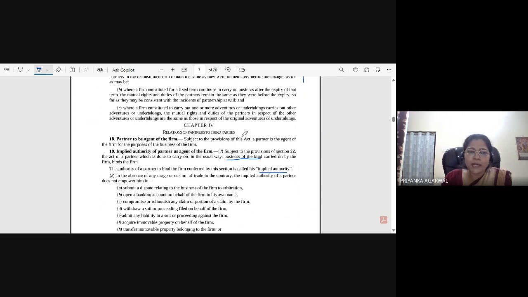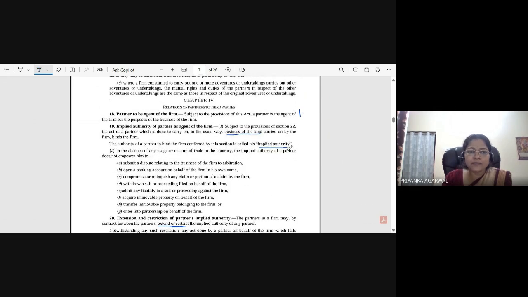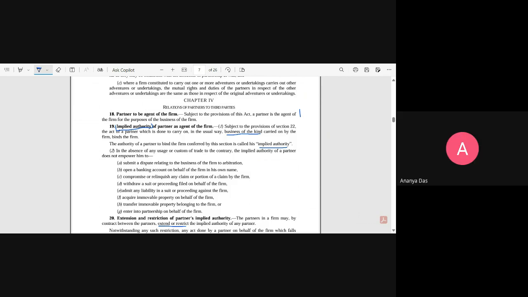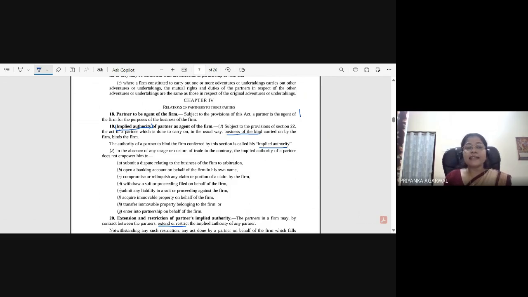Relation of partners to third parties. Section 18, partners to be agent of the firm. This we have already discussed, that partners are agents of the firm and bind each other. Section 19, implied authority of partner as agent of the firm. So what do you mean by implied authority? Ma'am, like there is a mutual agency, so there is an implied authority among the partners. Yes, it means that it is inherent, implied.